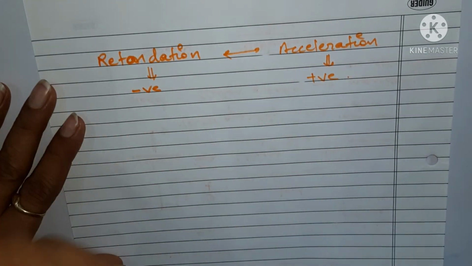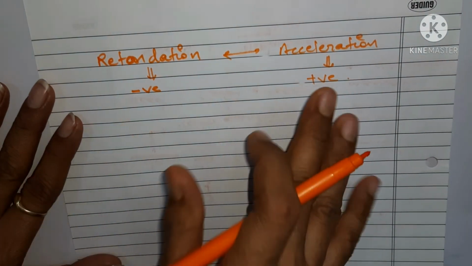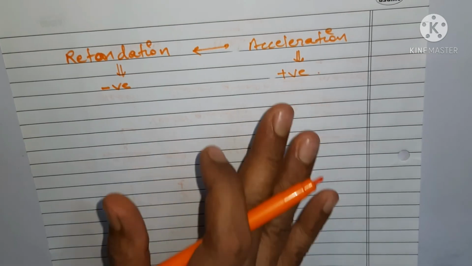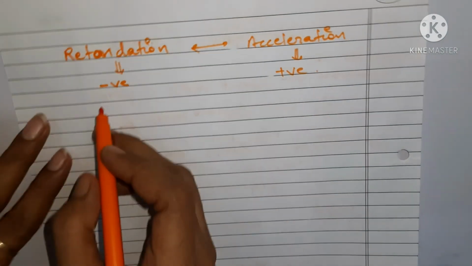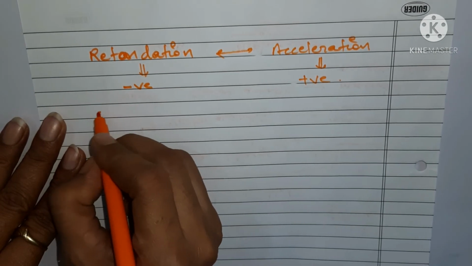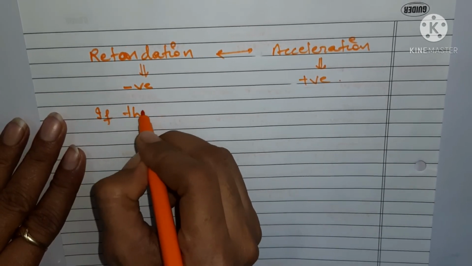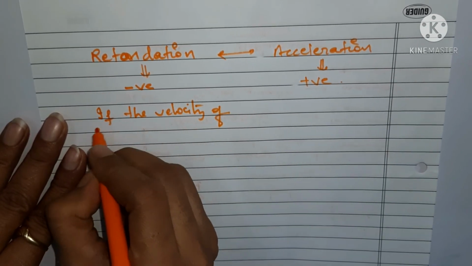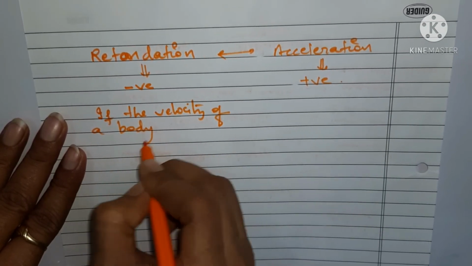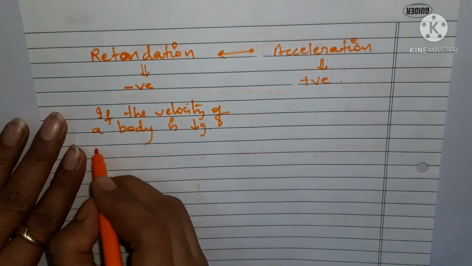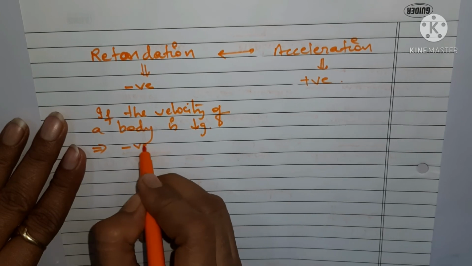And that is why I was using the word increasing in the previous case. That means if the velocity of a body is decreasing, in that case you get negative velocity, right?